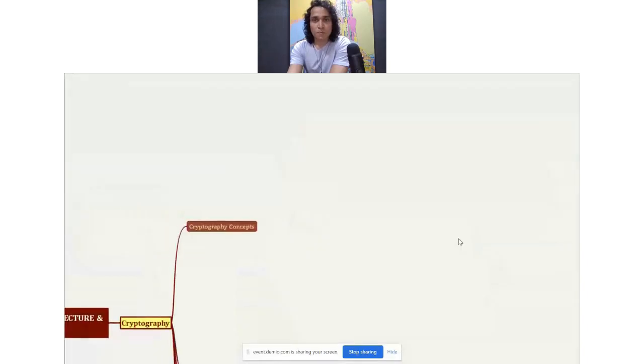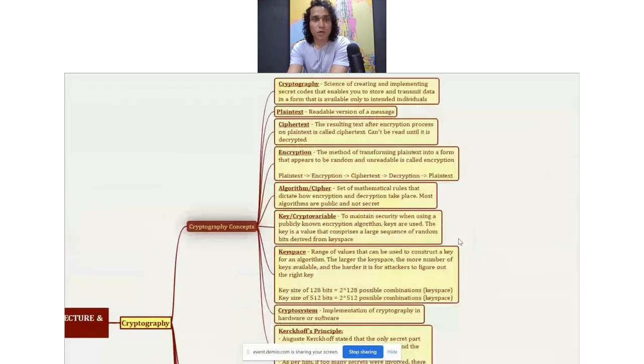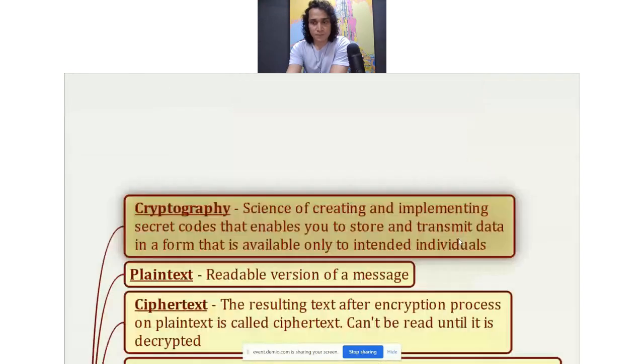So let's first begin with cryptography concepts. First of all, what is cryptography? Cryptography, as this definition says here, is the science of creating and implementing secret codes that enables you to store and transmit data in a form that is available only to intended individuals. Now, let's say this is a definition.